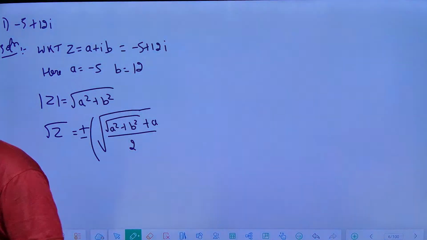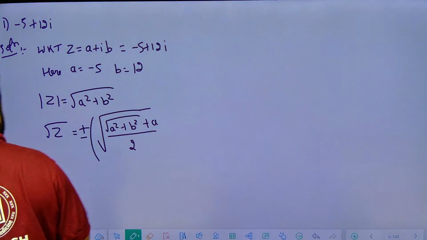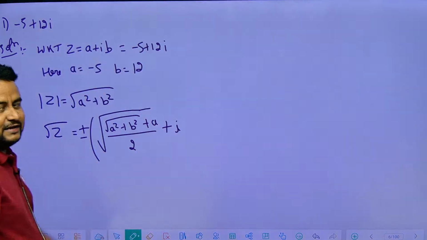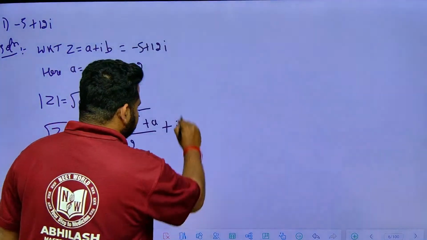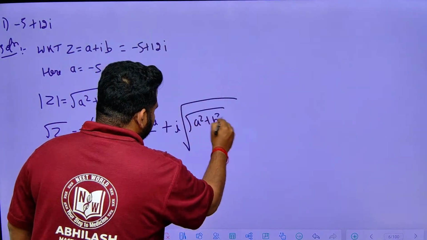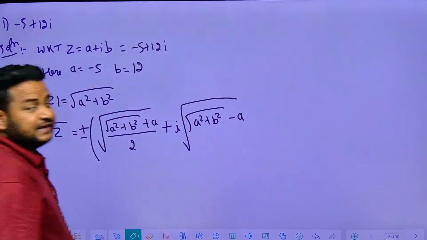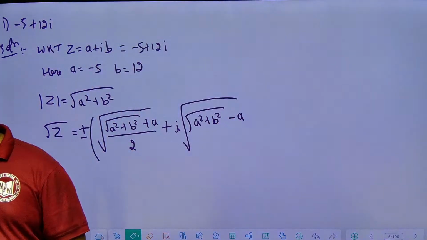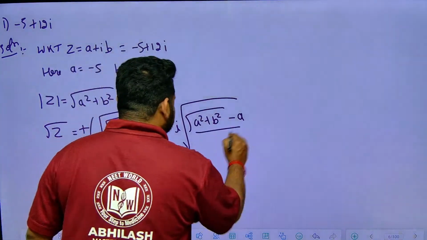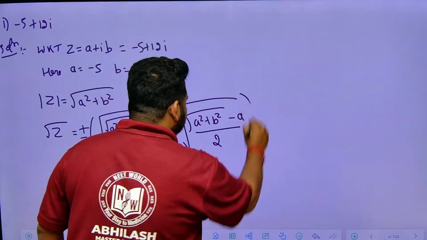This is what we are having, the formula: divided by 2, plus or minus, again we are having plus, this is the imaginary part, again square root of a square plus b square minus a. Here it is minus a, there it is plus a. Real part plus a, imaginary part minus a, divided by 2. This is the formula that you have to remember.